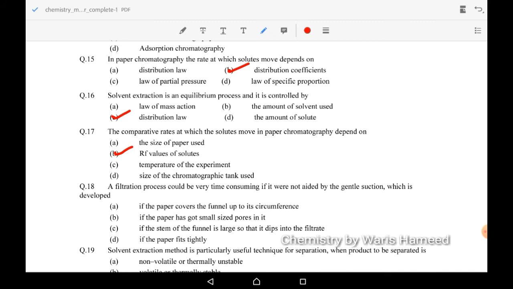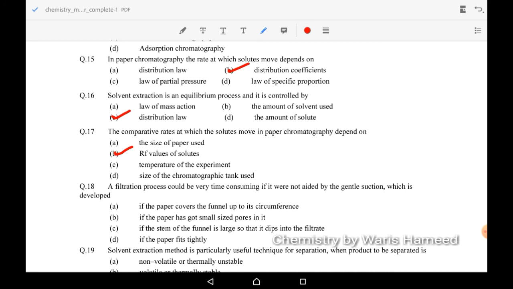18th MCQ: a filtration process could be very time consuming if it were not aided by gentle suction. If we use a medium in which the filter paper fits tightly, it will take too much time, and the filtration process would be very slow.